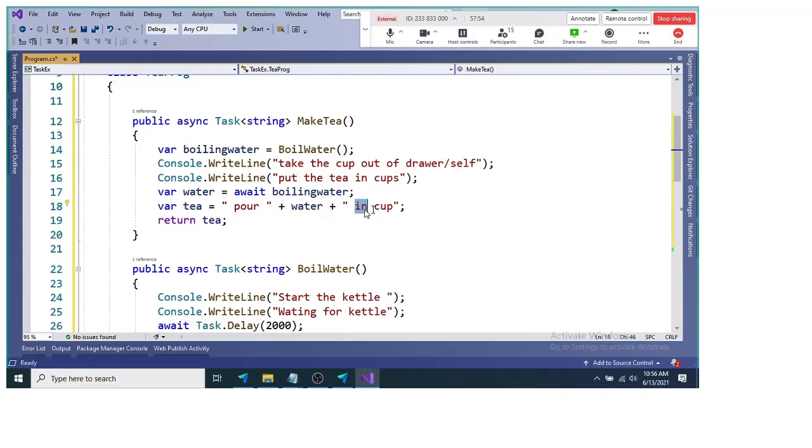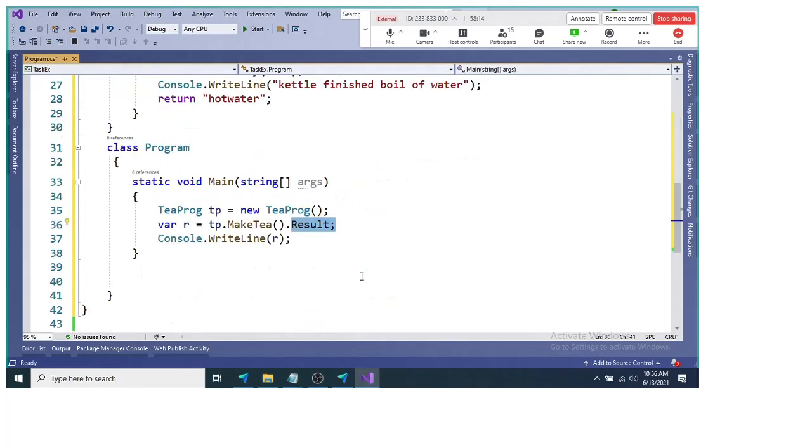And since we are calling await here, this method should be async, and it should return a Task. From here we are returning the string, so it should return a Task of type string. So it will get you the tea inside the main method, and in the main method we are realizing that result using the Result property of the task, and we are displaying it here.